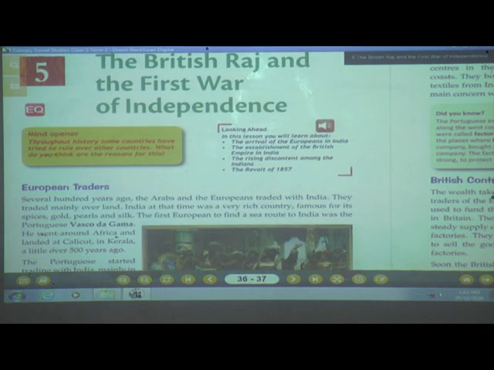He was the one who found the route to India. How did he come? He came through the sea route. Earlier, the trading used to be done on land.